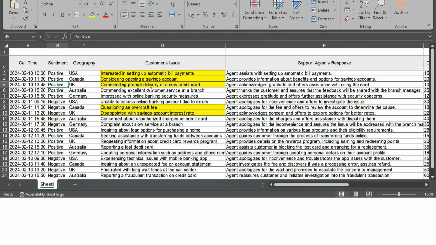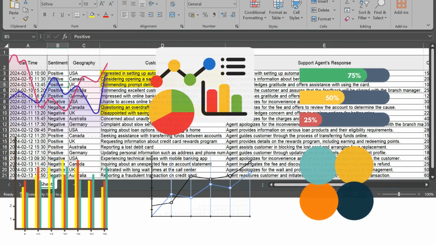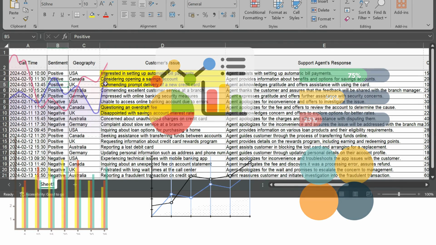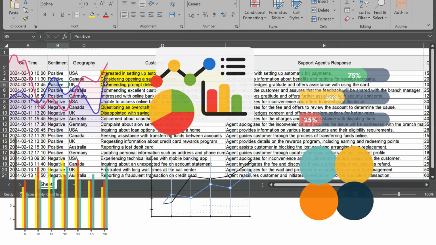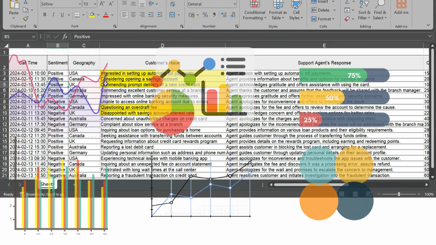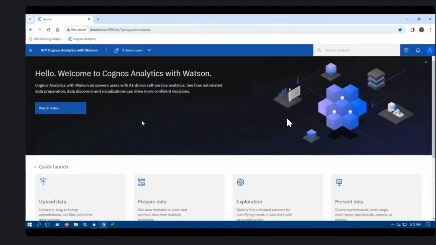Now, we will look at how this data is fed into Cognos and how we can have beautiful interactive dashboards that can help you gain so much insight, not just 1 month or 2 months down the line, but in real time. We will see how Cognos Analytics with Watson empowers your enterprise users with self-service analytics and dashboarding. And the sentiments, the call duration, all this data. Now we have created 5 custom analytics and dashboards. So let me just take you through that now. So I have a saved worksheet going into that right now.